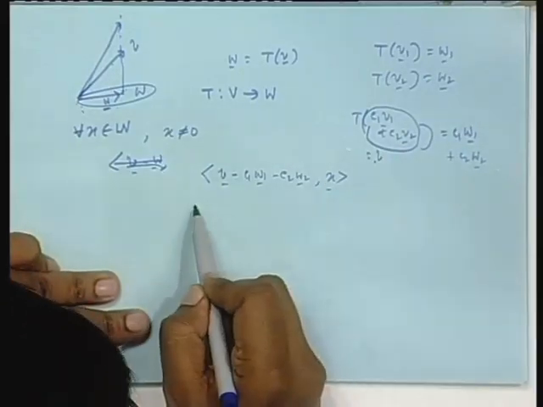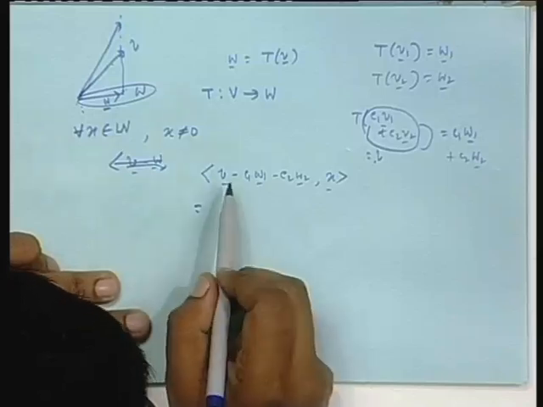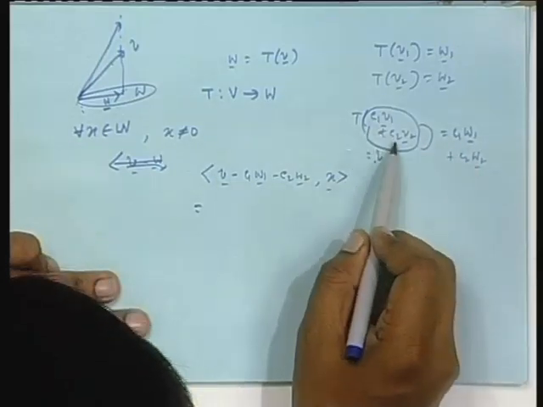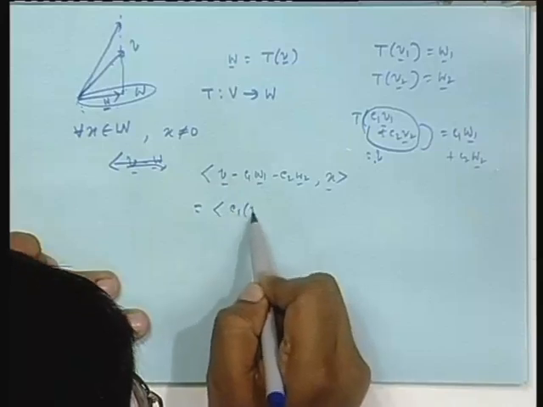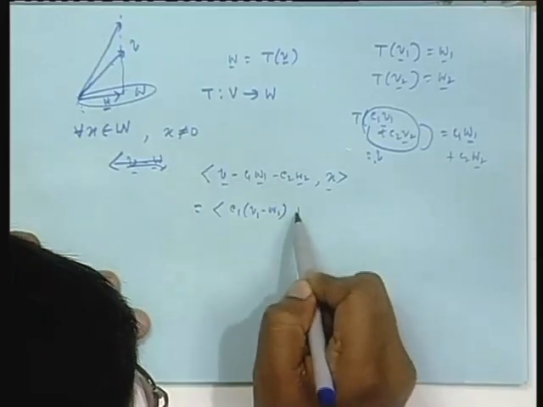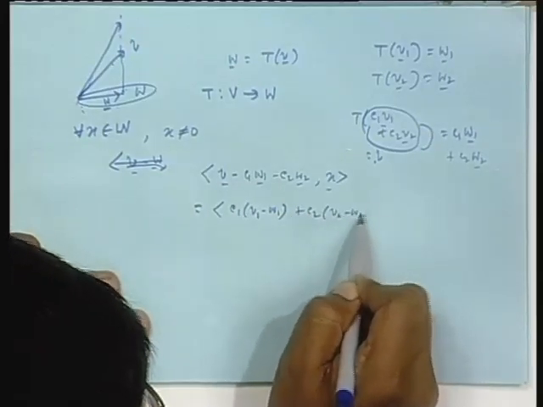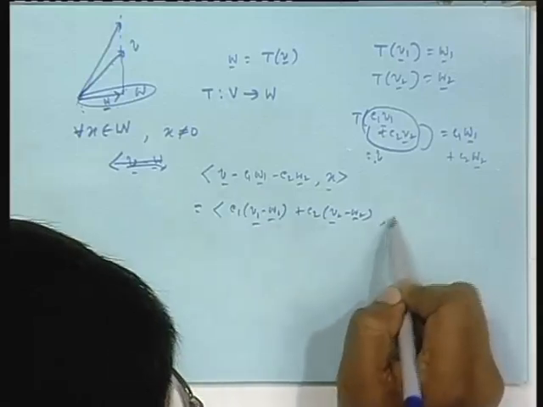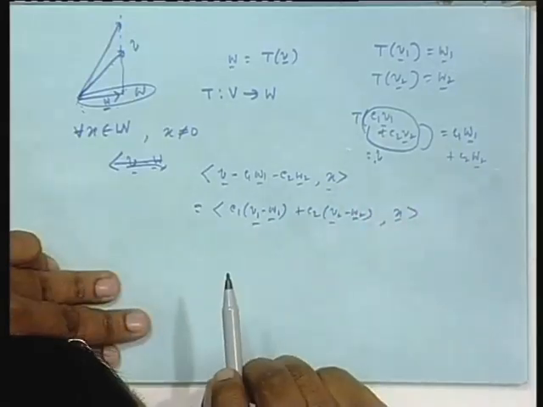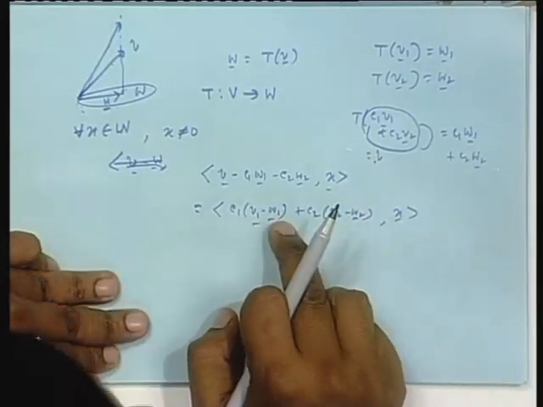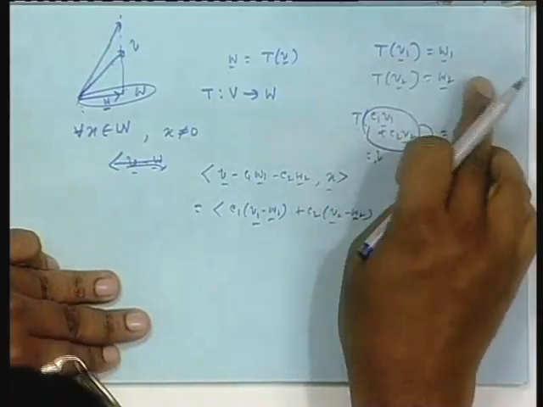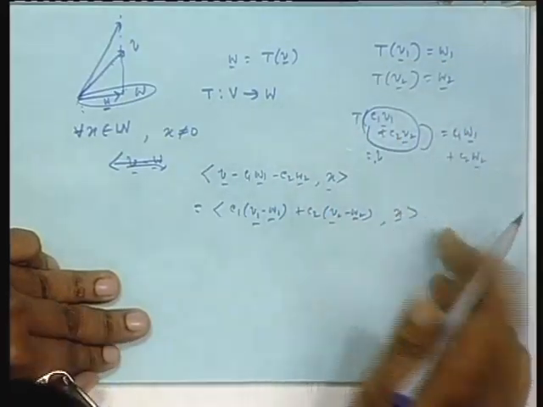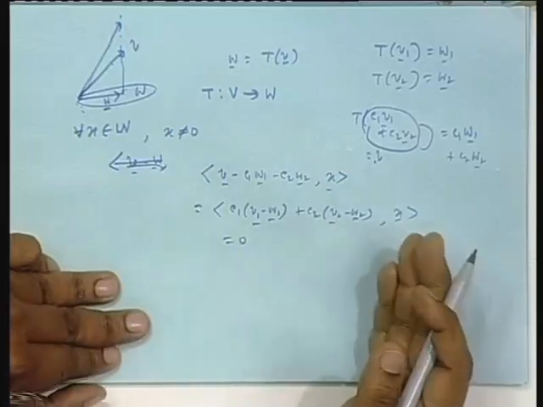Obviously, because what is V? V is C1 V1 plus C2 V2, put that here. So, you can write C1 times (V1 minus W1) plus C2 times (V2 minus W2), inner product with x. Now separate out: V1 minus W1 with x would be 0, because W1 is given to be the projection of V1 on W, same with the other. So, the inner product is 0. Is it not very trivially seen?